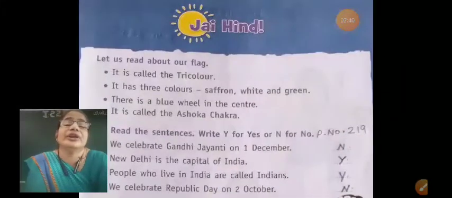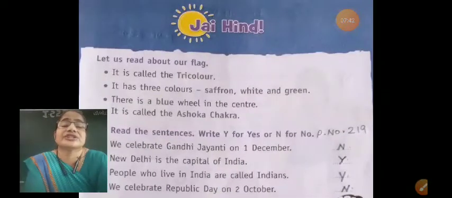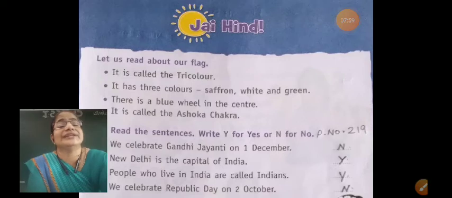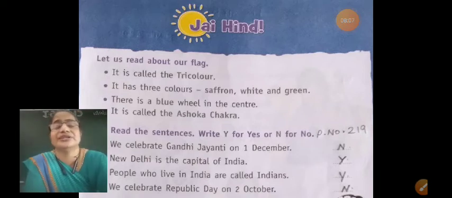Now we already learned about our national flag. The national flag is called tricolor. Tricolor means there are three colors. What are they? Saffron, white and green, and also the blue wheel in the center, that is called Ashoka Chakra.